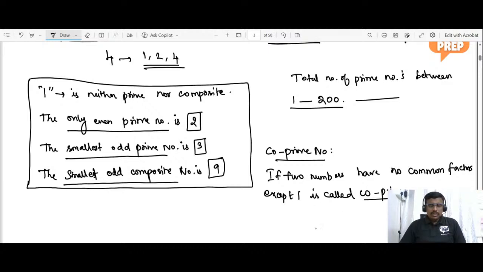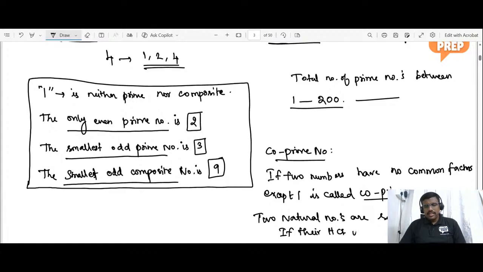So in other words, we can say that two natural numbers are said to be co-primes if their HCF is 1. So please note it down. So this is the co-prime number.